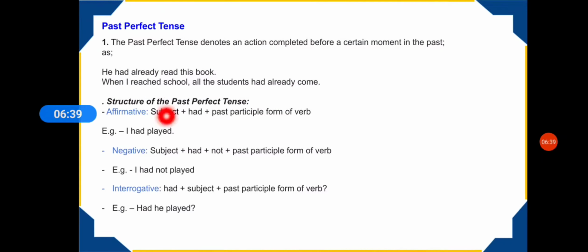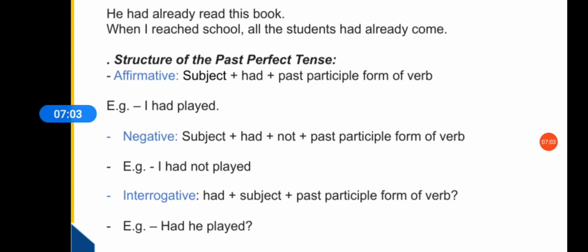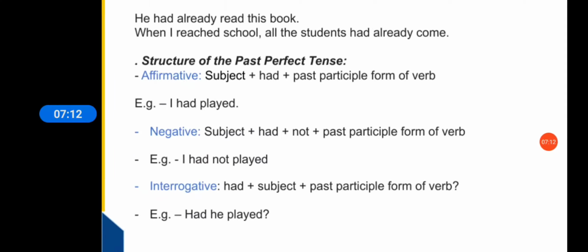Now let's talk about the structures of these sentences, like affirmative sentences. Subject had plus the past participle or the third form of verb. For example, I had played. To make a negative sentence, you add not, like you did in present tense also. Example is I had not played. Similarly, in making an interrogative sentence, you use had before the subject, then the third form of verb. For example, had he played?